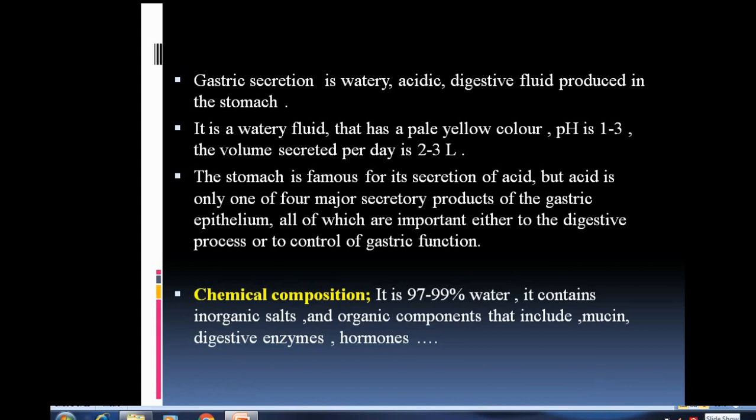The stomach is famous for its secretion of acid, but acid is only one of four major secretory products of the gastric epithelium, all of which are important either to the digestive process or to control of gastric functions. When you see the chemical composition, it is 97 to 99% water. It contains inorganic salts and organic components that include mucin, digestive enzymes, hormones, etc.